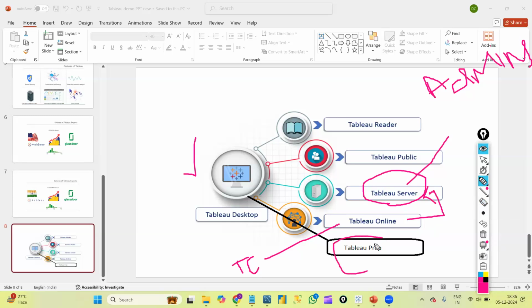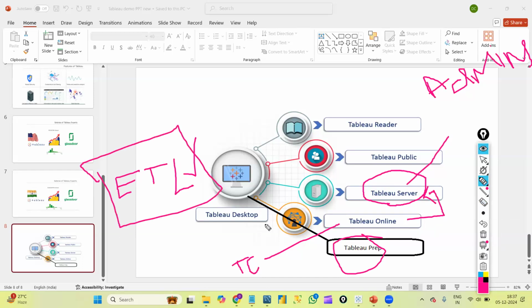Tableau Prep is again an ETL kind of product. There are many ETL tools in the market. ETL is nothing but extraction, transformation, and loading. Tableau itself has its own tool, that is Tableau Prep. We can do lots of transformations and lots of cleaning steps by using Tableau Prep.